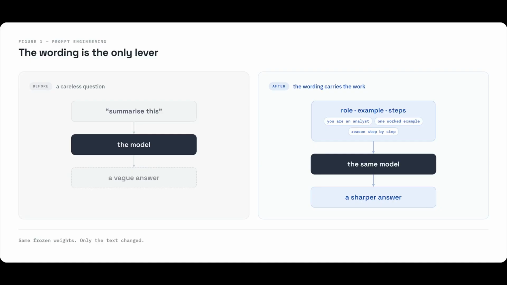Prompt engineering focused on the instruction as the primary unit of work, crafting linguistic spells to coax performance from a model. Here, the wording is the only lever. Using few-shot prompting and chain-of-thought techniques, developers learn to curate context for better results.